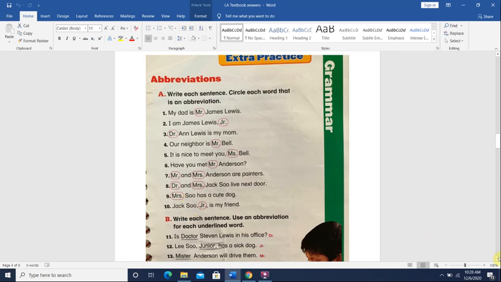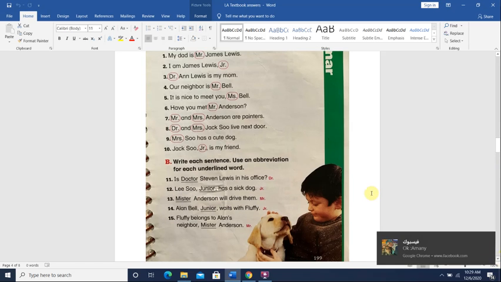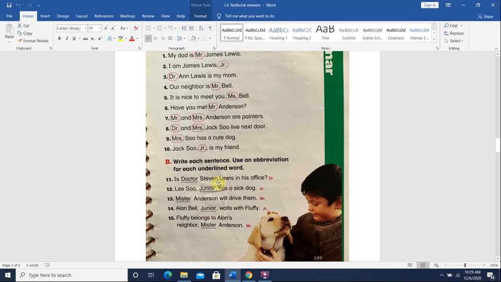Okay, now at the bottom it says read each sentence or write each sentence and use the abbreviation, the underlined word, and make it into abbreviation. Okay, is Dr. Stephen Lewis in his office? Okay, remember this is the word doctor. We will write the capital D and the last letter R small, and then we will put a period, and this is the abbreviation.